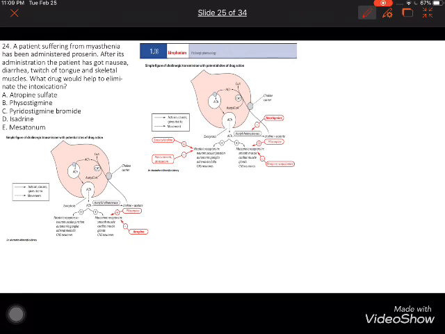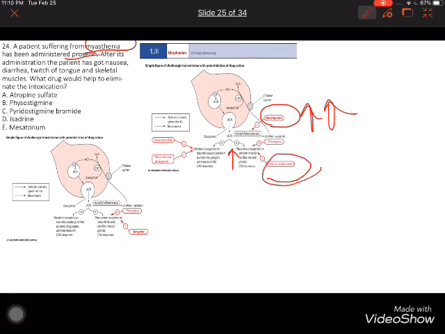In this question, we see a patient suffering from myasthenia who has been administered proserine. The function of proserine, that is neostigmine, is to inhibit acetylcholinesterase, leading to accumulation of acetylcholine. If we have an overdose of neostigmine, how can we help this patient? By giving what?